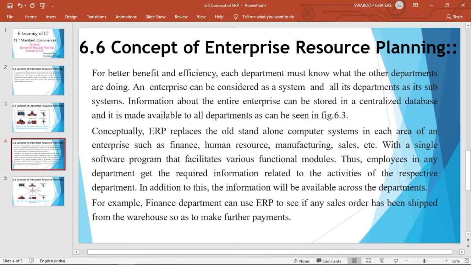See, here is the example that I have already told you. Finance department can use the ERP to see if any sales order has been shipped from the warehouse, so as to make the future payments. So finance department can check whether a certain order has been shipped, so that they can make the further payments. For that purpose, finance department will use ERP to access the data from sales department. Similarly, different departments can access the data from different departments by using this ERP.